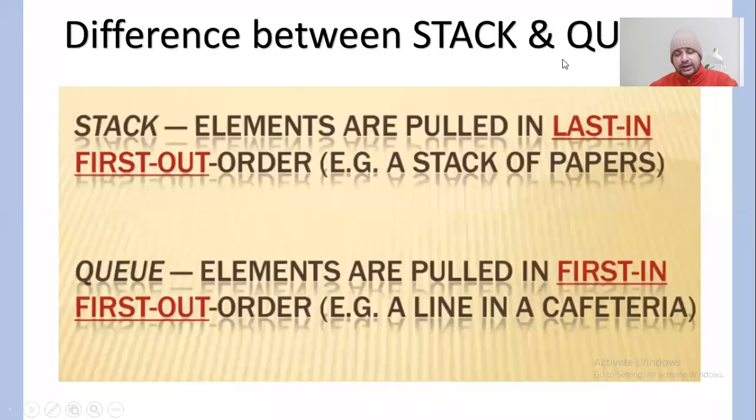Difference between stacks and queues, as I already talked about: a stack works on a last in, first out basis, like a stack of chairs or a stack of plates, right? And a queue works on a first in, first out basis, right? A line in a cafeteria, a line for movie ticket purchasing, rail ticket purchasing, or some other areas. These are certain examples of queues.